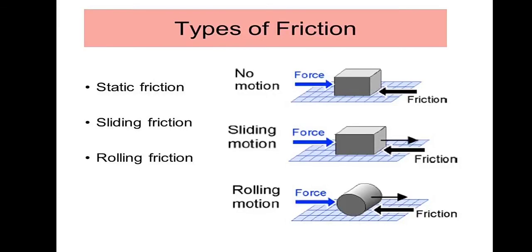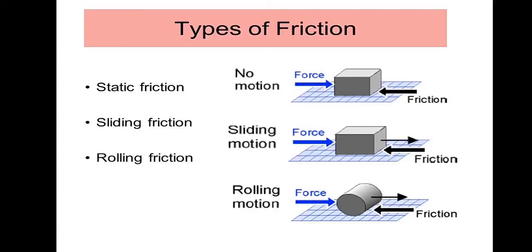Here the object remains under rest condition. So therefore static frictional force is called a self-adjusting force. Because of this reason only it is called by the name self-adjusting force. So to move the object, we need to apply a force greater than the static frictional force.